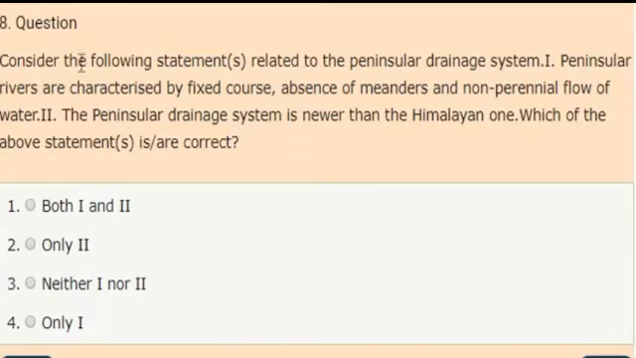Next. Consider the following statement related to the peninsular drainage system. First, peninsular rivers are characterized by fixed course, absence of meanders, and non-perennial flow of water. Second statement, the peninsular drainage system is newer than the Himalayan one. Which of the above statements are correct? Options: both 1 and 2, only 2, neither 1 nor 2, only 1. Answer is option 4. Only first statement is correct.